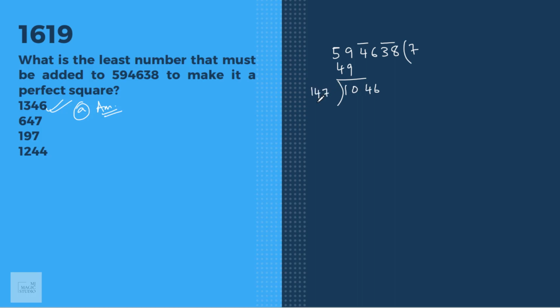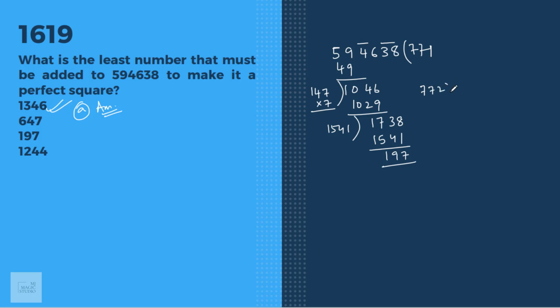Then how many times? 7 times. 147 into 7 would be 1029. 1738. Here we have 77. 77 double is 154. Only one time. 41. Left with 197. That means it is close to 771 square.